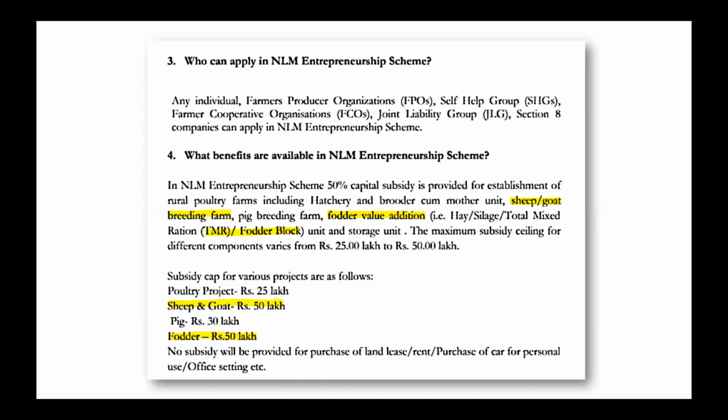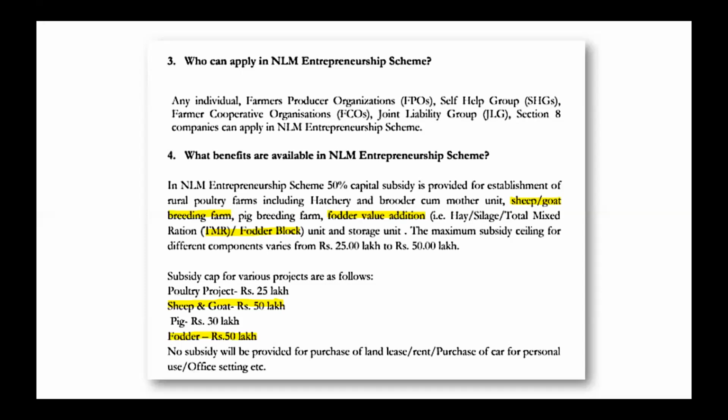So 50% capital subsidy is provided for establishment of rural poultry farm, including hatchery, brooder cum mother unit, sheep and goat breeding farm, and then further value additions like making hay, then silage, then total feed rations, and also for feed block units, and also the storage unit. So the maximum subsidy ceiling for different components varies from 25 lakhs to 50 lakhs.